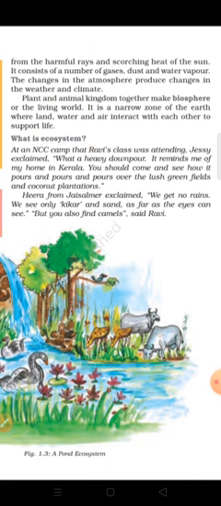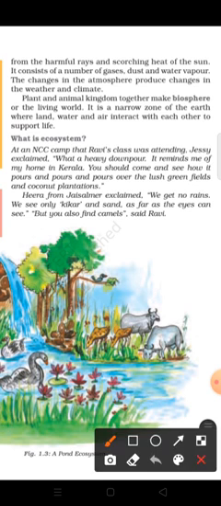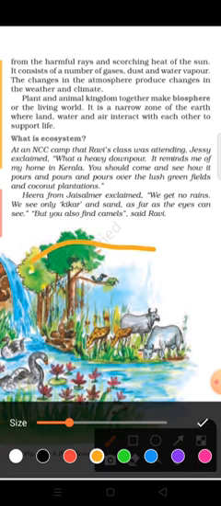So atmosphere produces changes in the weather and climate. Where are the clouds? In the atmosphere area, you can see. Plant and animal kingdoms together make the biosphere of the living world. That is called the living world. Okay, that is the living world. You all know about that one. All the living things are there.